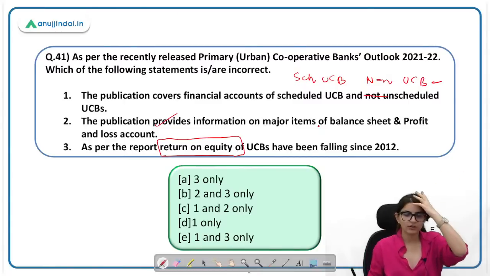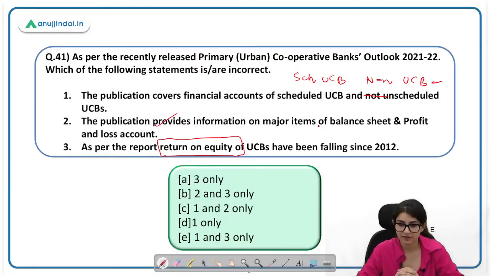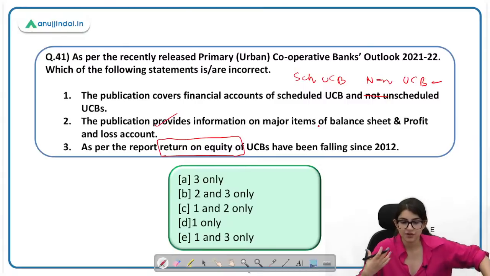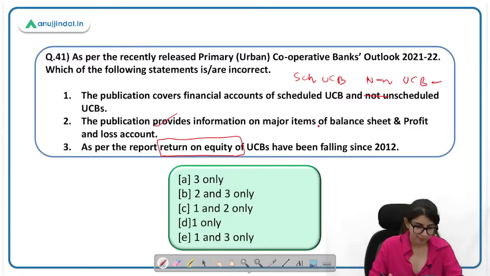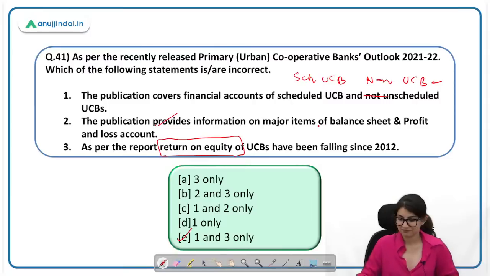As per the report, return on equity of UCBs has been falling since 2012. This was in the news. The return on equity of UCBs has risen and not fallen. Okay, the correct answer here is E. Parth, you are correct and everybody is correct. 40 का E है, 41 का भी E है, right? Parth is correct. Again, next question.